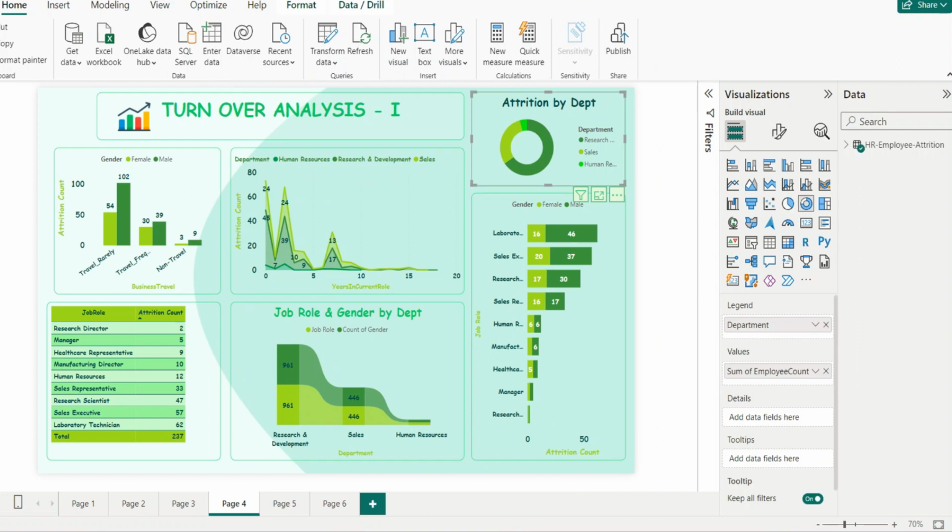First, I have used the donut chart which explains the attrition by department. We have different categories of department such as sales, human resources, research and development, etc.